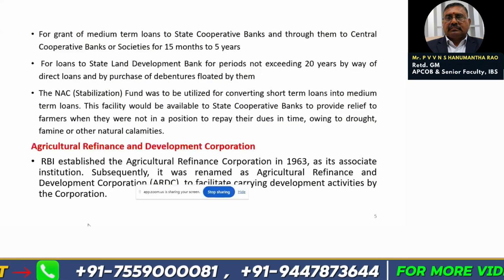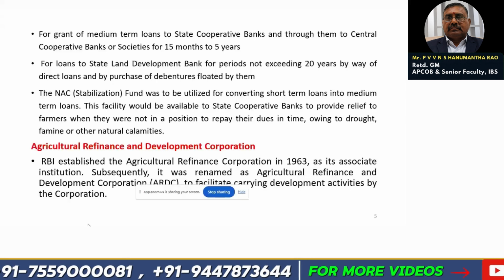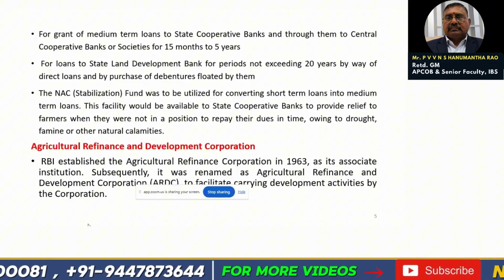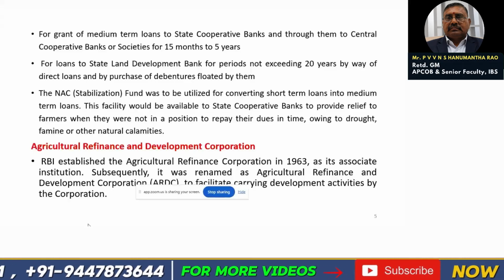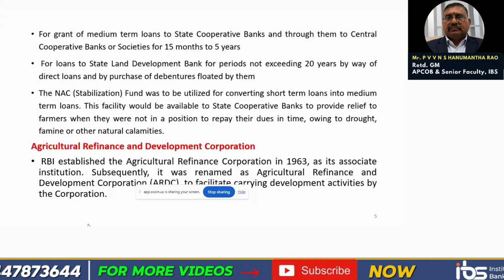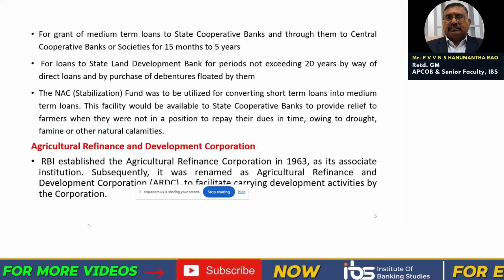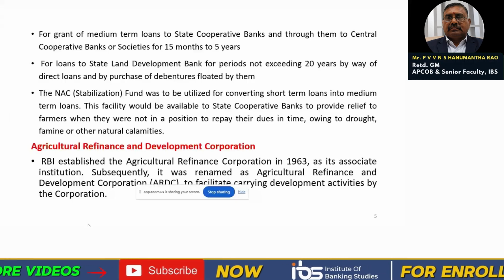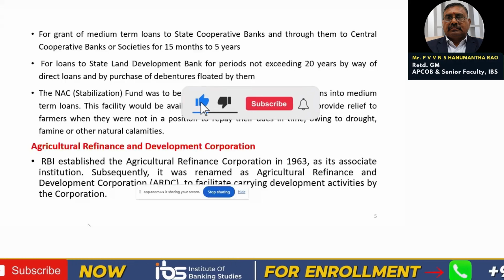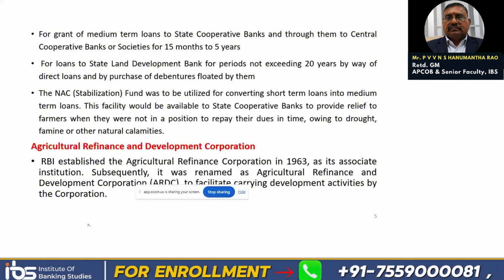Next one is to grant medium-term loans to state cooperative banks, and through them to central cooperative banks or societies, for 15 months to 5 years. Next one is loans to state development banks for a period not exceeding 20 years, by way of direct loans and by purchase of debentures floated by them. Here we are having two streams. One is state cooperative banks, another stream is land development banks.